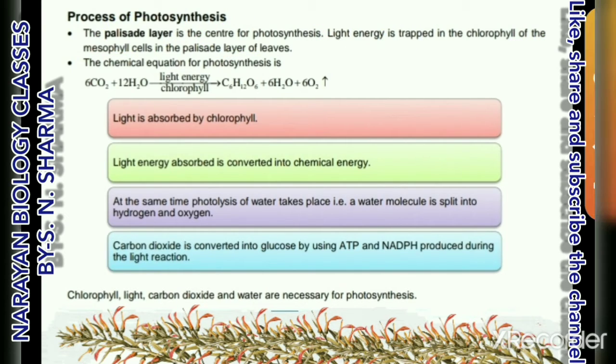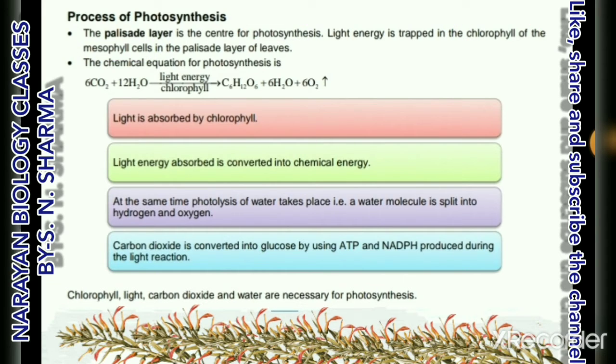So the palisade layer of the leaf contains a very important cell known as mesophyll cells, and mesophyll cells contain an important pigment, chlorophyll, and chlorophyll is responsible for the process of photosynthesis. So photosynthesis occurs in the mesophyll cells of the palisade layer.